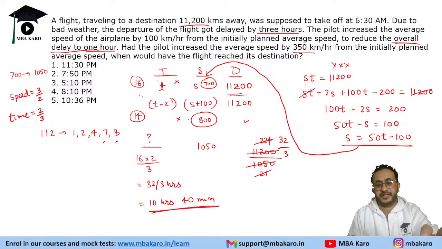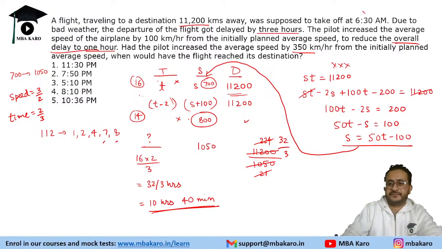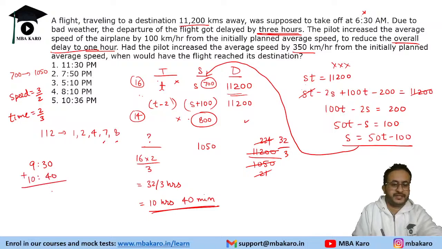Now, when is the flight starting? The flight is not starting at 6:30. It is 3 hours delayed, so it starts at 9:30. Starting time 9:30, and it takes 10 hours and 40 minutes. So 30 plus 40 is 70, which means 10 extra minutes and one more hour, that is 20:10 or 8:10 p.m. So that is the answer.